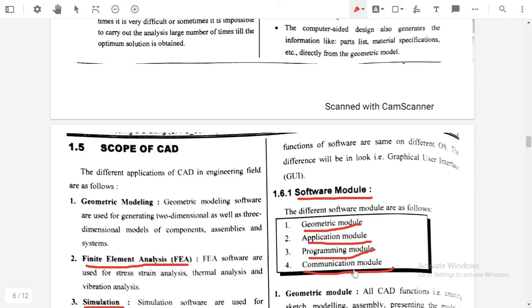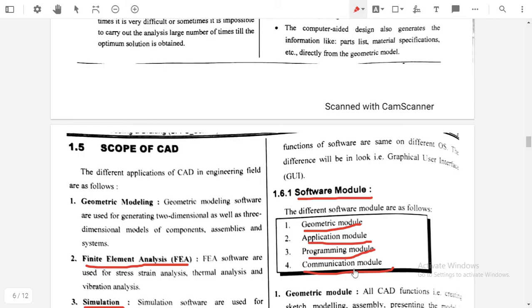What is meant by application module? Once we design the model in the geometrical module, it is transferred to the application module. For which purpose?